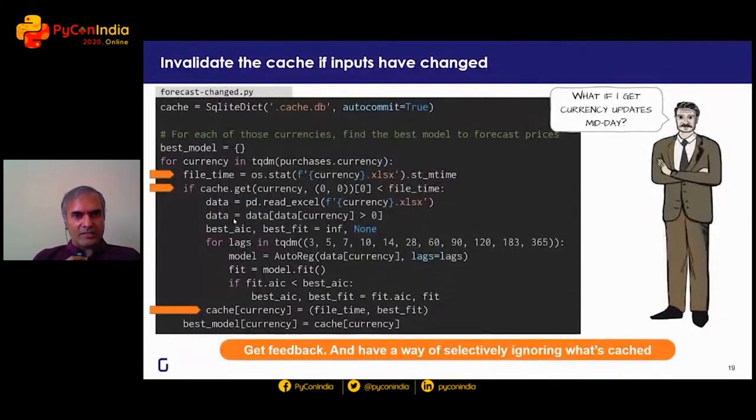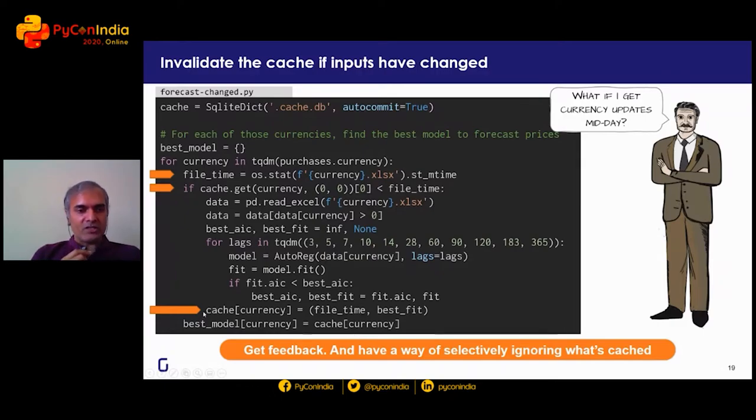Well, that's easy enough. We can check when the file was updated. So if the currency Excel sheet, which is where we're getting the data from, was modified at a certain time, we can see if the previously modified time, let's not worry about the exact structure of the code, was earlier or later. And if that file was modified earlier, then redo the calculation. If it was modified later, then no need to, just jump to the end.